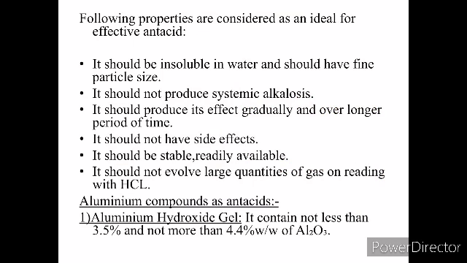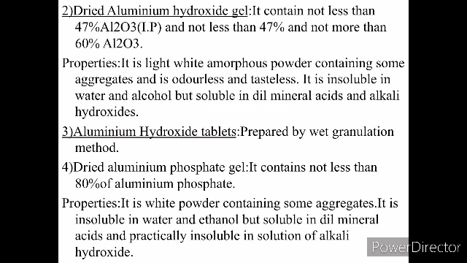Aluminum compounds as antacids. Aluminum hydroxide gel contains not less than 3.5%, not more than 4% of Al2O3. Then we talk about dried aluminum hydroxide gel. This contains not less than 47% and not more than 60% Al2O3.